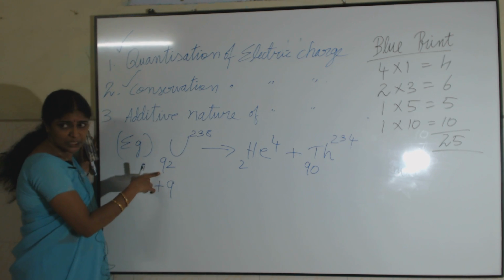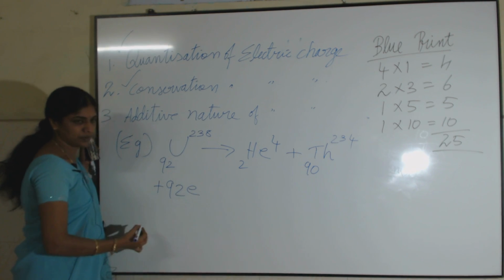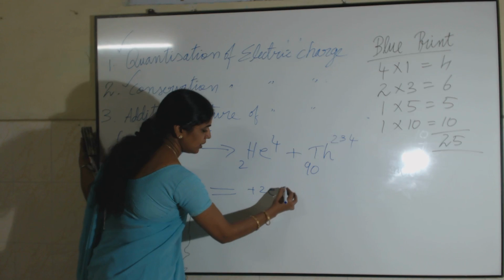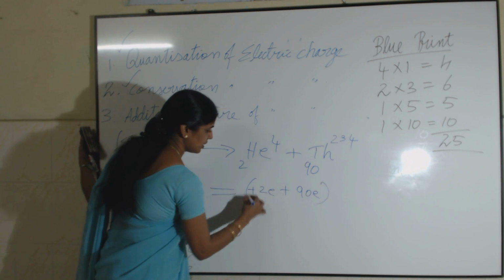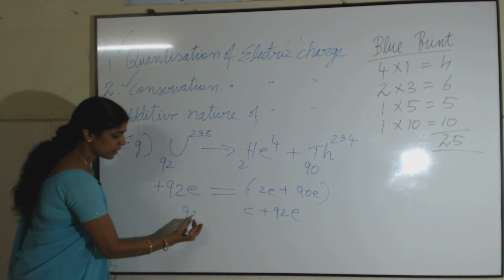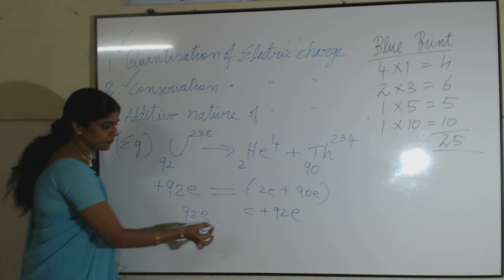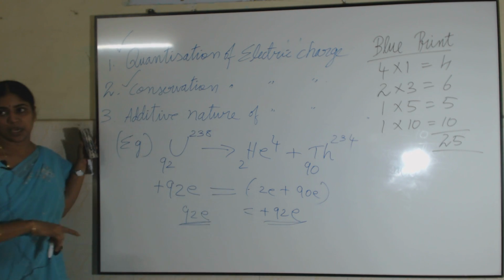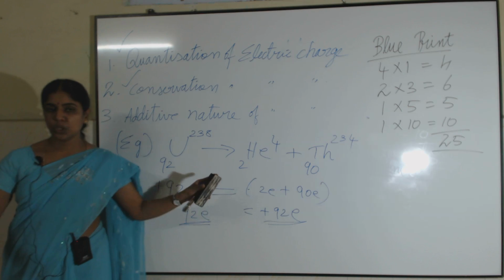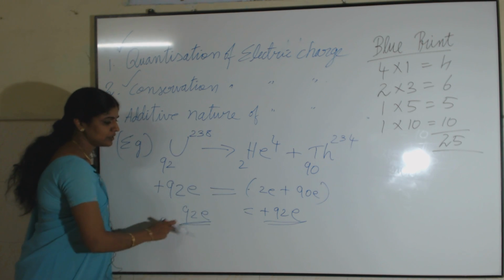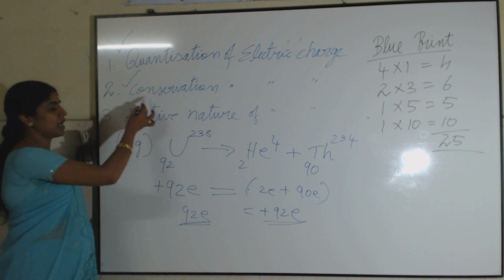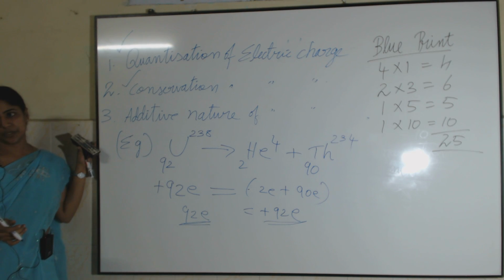It is nothing but the atomic number, that is 92e. But after decay, if you see, it is plus 2e plus 90e, isn't it? So, it will be equal to plus 92e. Here it is also 92e. So, if you see the total charge before and after decay, the magnitude is the same. There is no change in the charge. The total charge of any isolated system remains constant. That we call the law of conservation of electric charge.